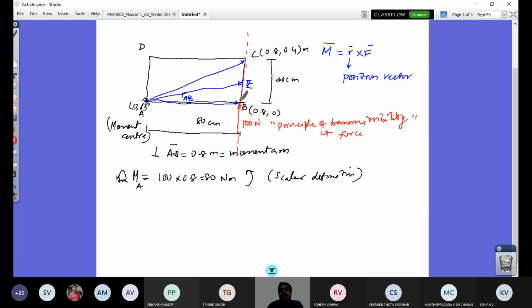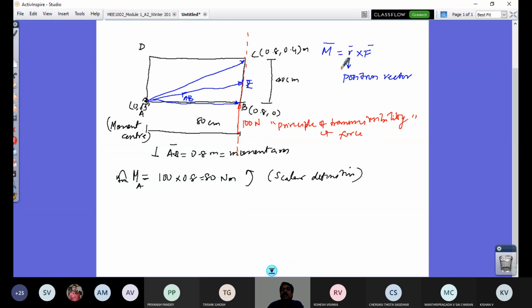What I mean by that is, relative position of B with respect to A, or position of C with respect to B, or position of D with respect to any other point, or center point of the plate with respect to any point that is marked on the plate, its relative position with respect to other points will not change under the action of force. That is the definition of rigid body. And this principle of transmissibility of force says that this force can be slid along the line. So we call this force vector a sliding vector, right?